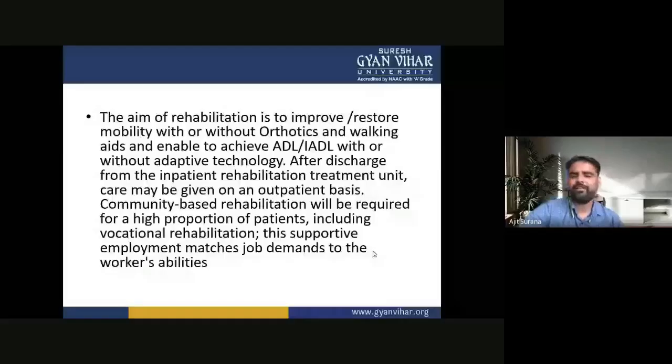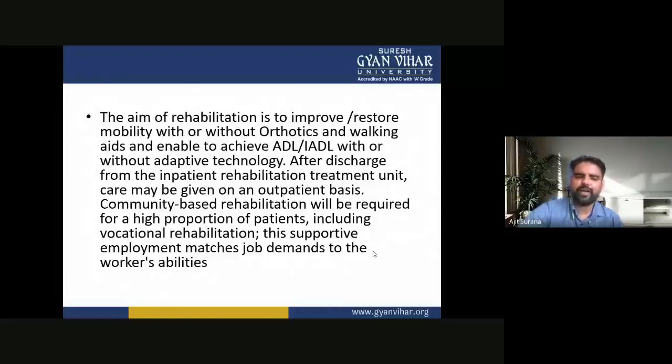After discharge from the inpatient rehabilitation treatment unit, care may be given on an outpatient basis. Community-based rehabilitation will be required for a high proportion of the patients, including vocational rehabilitation. This supportive employment matches job demands to the workers' ability.